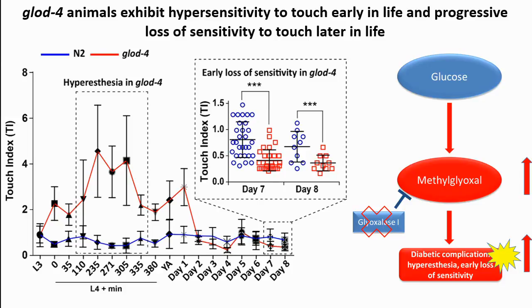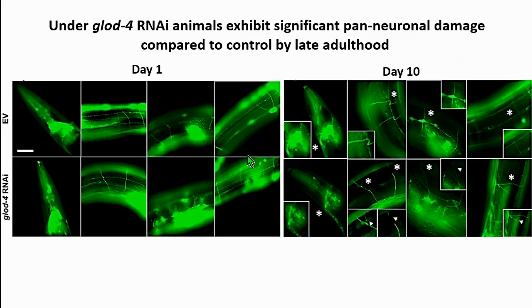What we see here is very interesting. We see an elevation in touch response very early in life, and then they gradually lose sensitivity to this touch. To follow up on this loss of sensitivity, we hypothesized that this could be due to nerve damage. So we checked for nerve damage in glod-4 knockdown animals, and we found that this damage is not specific to any particular neuronal area. It's pan-neuronal.